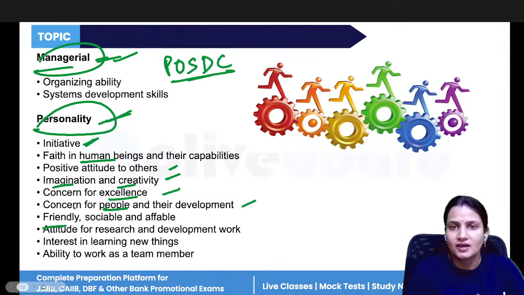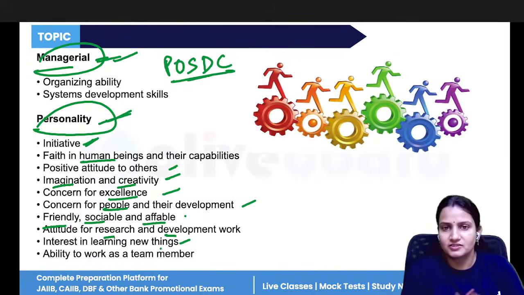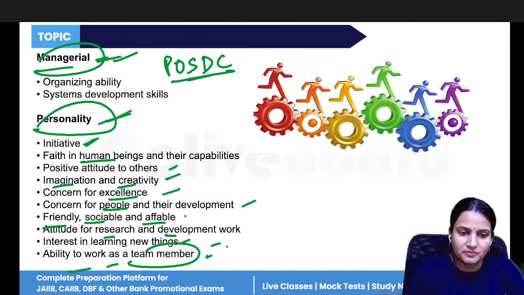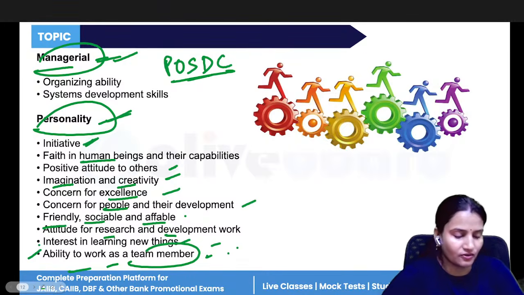Okay, always be friendly to the people, always be sociable and affable, means friendly as well. Attitude for research and development, interest in learning new things. If the HR professional is good enough to handle all the tasks, then people will also feel safe in that environment, and ability to work as a team member whenever required. So these are all the roles that the HR professionals should perform.